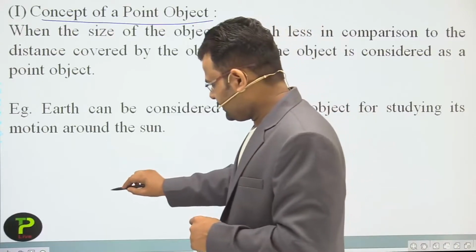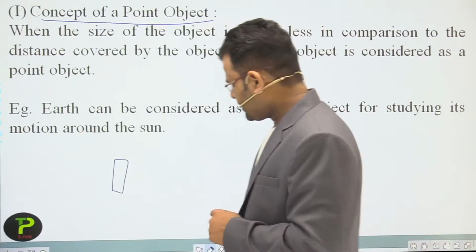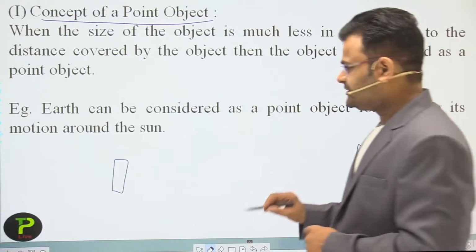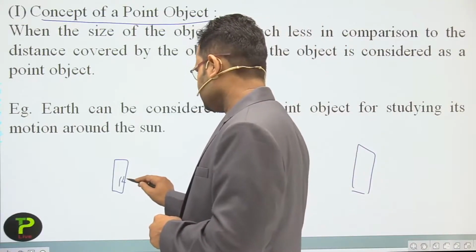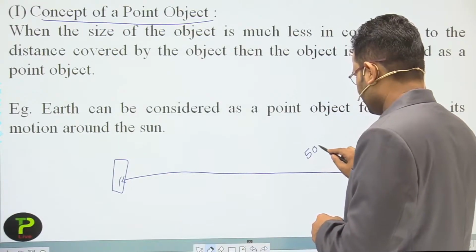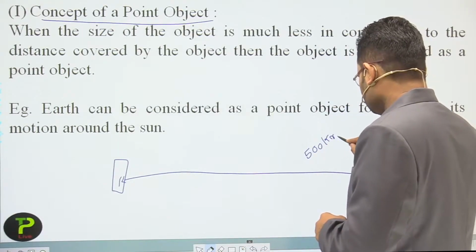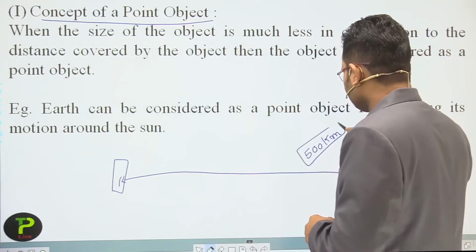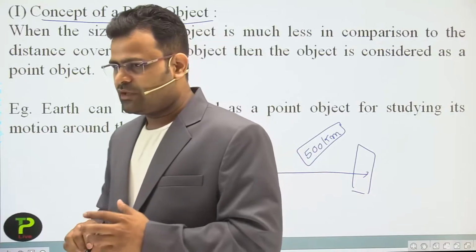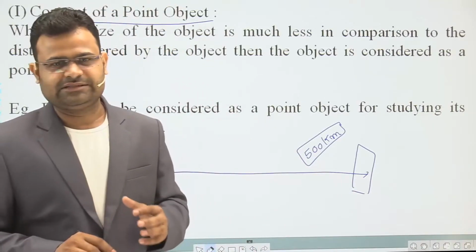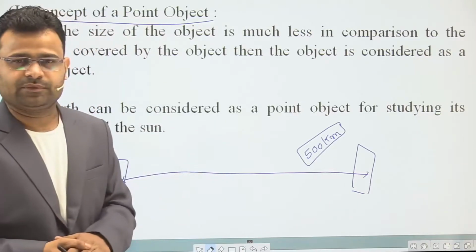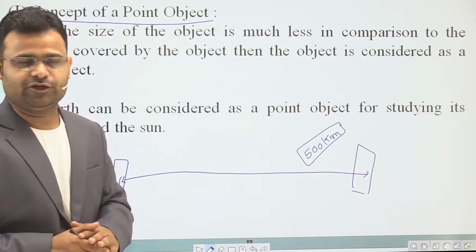Let's suppose that is the first station and that is the second station. If some other person asks how much distance you traveled, then you say 500 kilometers.